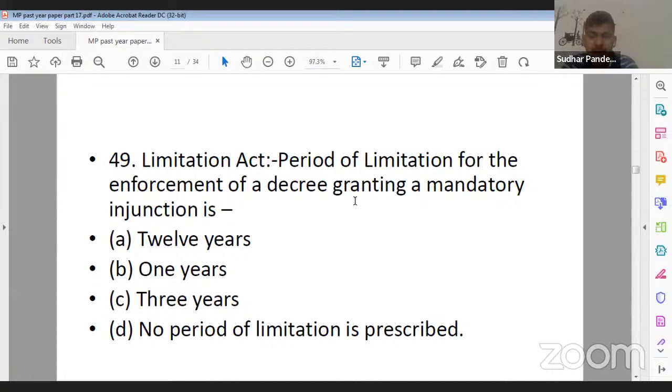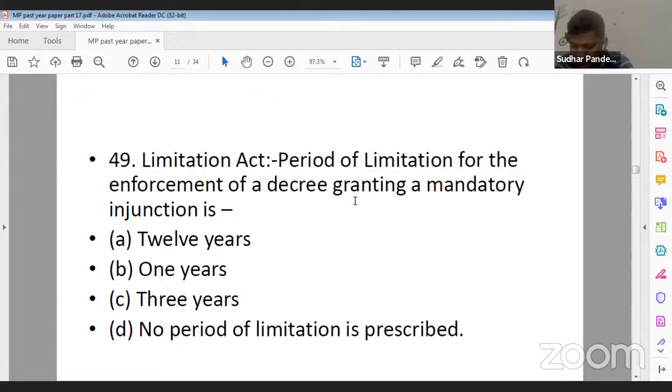Period of limitation for the enforcement of a decree granting a mandatory injunction is option A 12 years, option B 1 year, option C 3 years, option D no limitation period is prescribed. Question number 49. Period of limitation for enforcement of a decree granting a mandatory injunction.